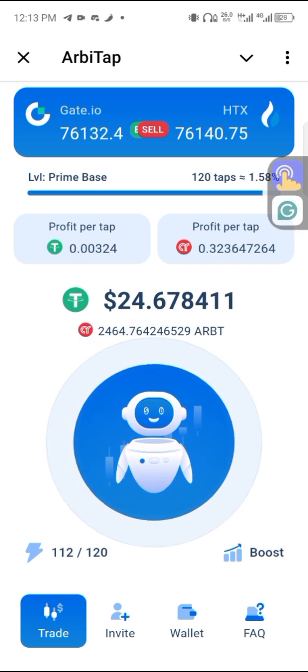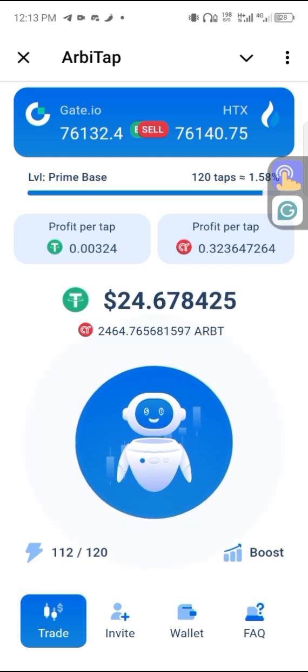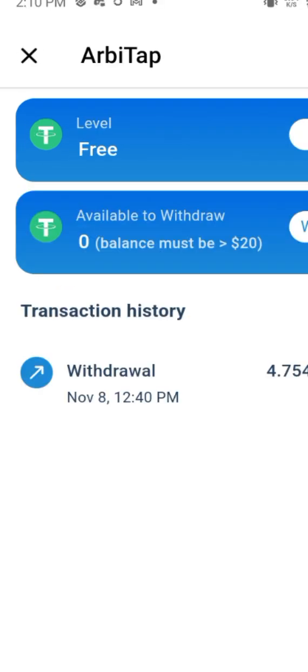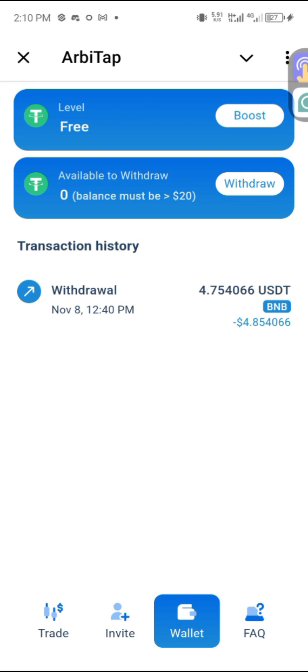So when you see the app like this, what you just need to do is tap on it, and then it's going to print out some cash for you. The more you tap, the more the robot is going to buy on your behalf and sell on your behalf. So automatically it's going to do it for you. What you just need to do is keep on tapping on your screen. So that's it.